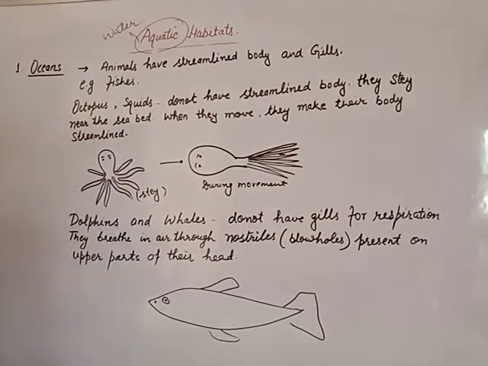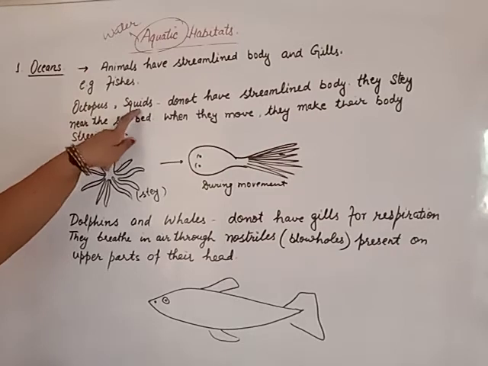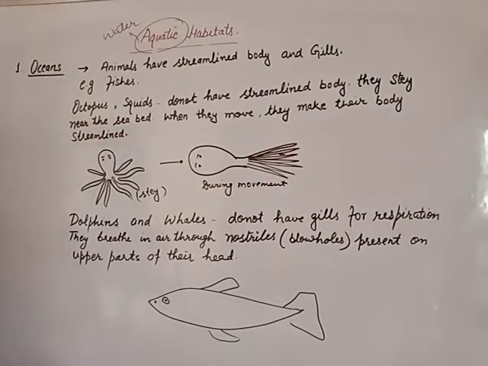Now another animal, beta, some animals which do not have a streamlined body but they can survive and move in the water. Example, octopus and squids. These are the animals which are surviving in aquatic habitat, but they do not have a streamlined body.